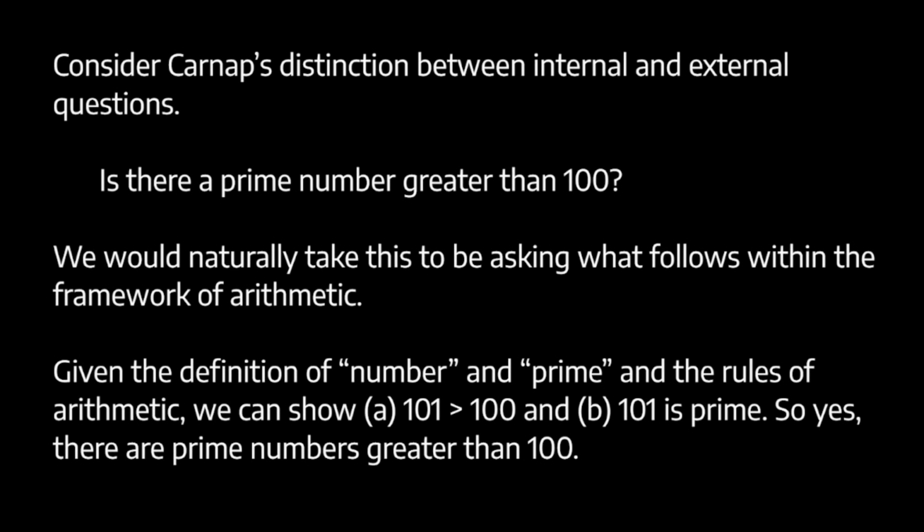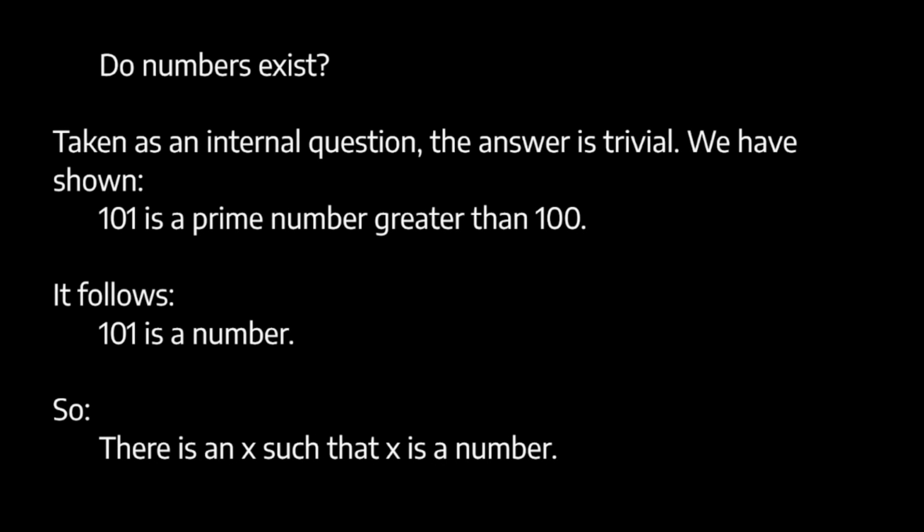I mean, it's pretty clear, right? When you have the definitions of terms like number and prime, we have those definitions, and then we just apply the rules of arithmetic. From that, we can show that 101 is greater than 100, and 101 is prime. So yes, there are prime numbers greater than 100. We're answering an internal question here. We're just doing arithmetic, right? Now consider the question, do numbers exist? Well, we can interpret this as an internal question, like the previous question.